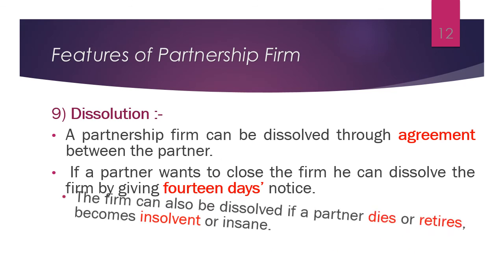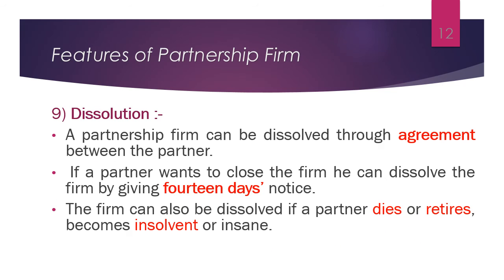Then third way is the partner's death, retirement or insolvency. The firm can also be dissolved if a partner dies, retires, or becomes insolvent or insane. Let's take one example here. Suppose Mr. A, B and C are three partners. After some years, Mr. A wants to retire from that firm. Then this partnership has to compulsorily get dissolved after the retirement of A.